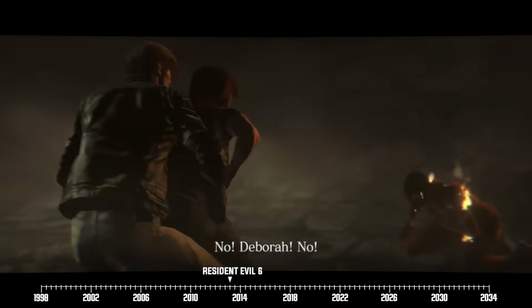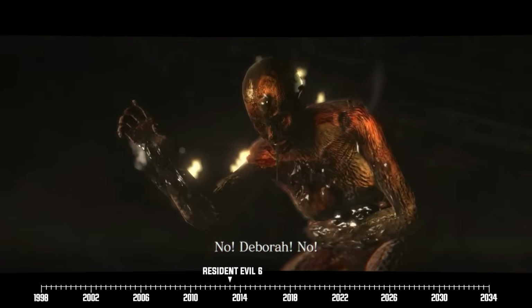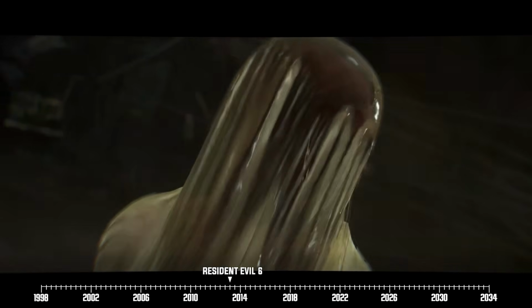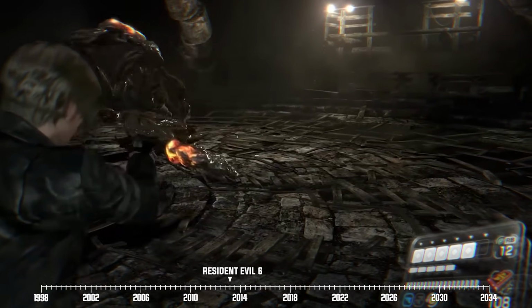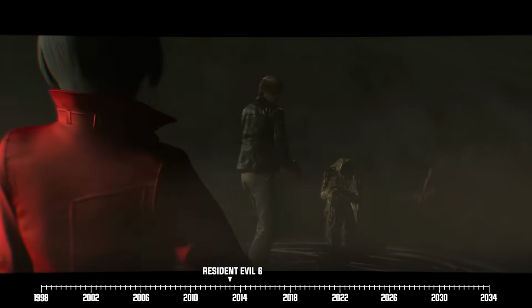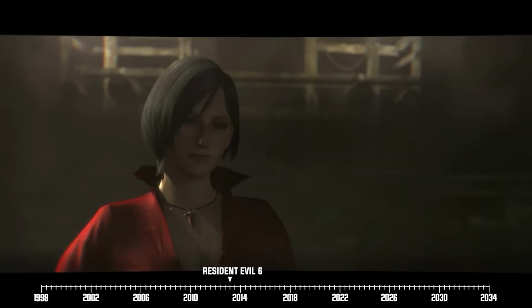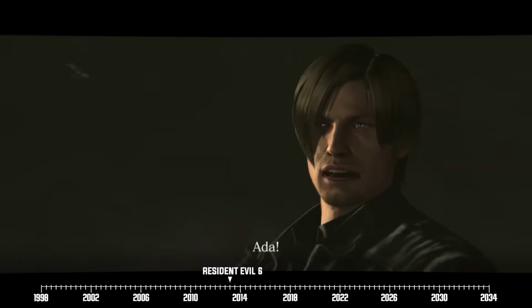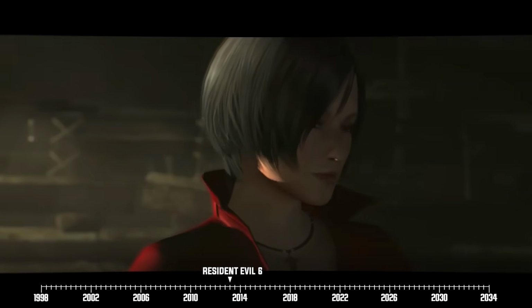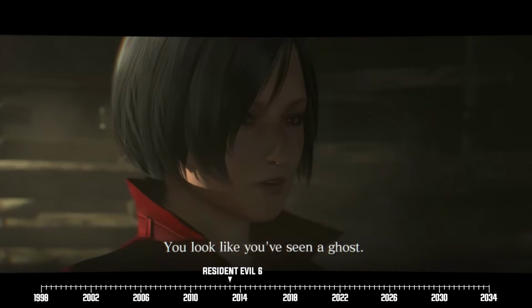The sibling reunion takes a dark turn when Deborah suddenly transforms into a grotesque cocoon and reemerges as a mutated monster. Our heroes are then forced to defend themselves against her. To Leon's surprise, Ada suddenly arrives on the scene to help them. Helena ultimately puts Deborah out of her misery and reveals a secret she's been keeping from Leon this whole time.